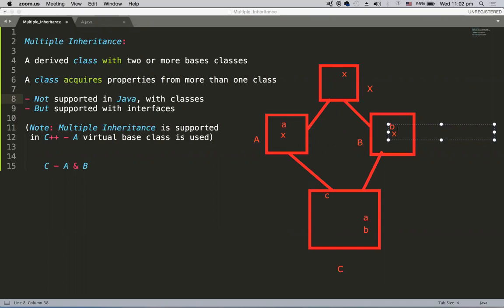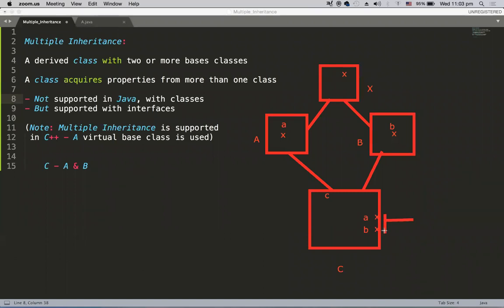This is also available at B because B is deriving from X. Now since C is deriving from A, I will have the copy of this X along with A, and here I will have the copy of X along with B. Now see what happened. This X has got duplicated, right? Now I have here two X members.